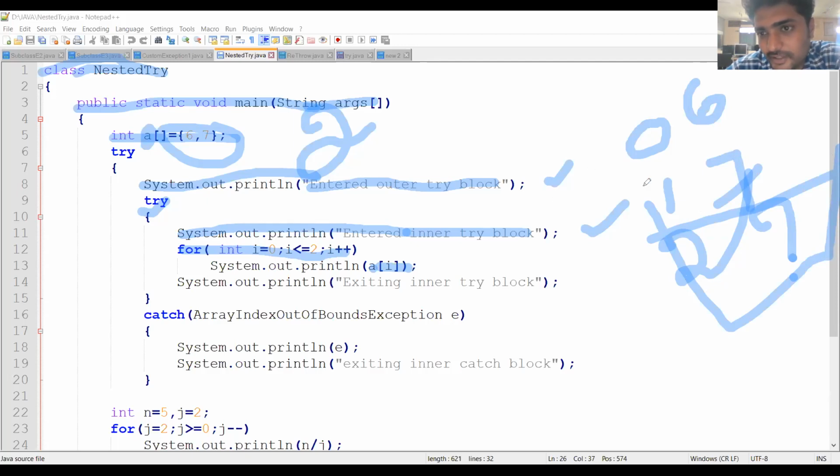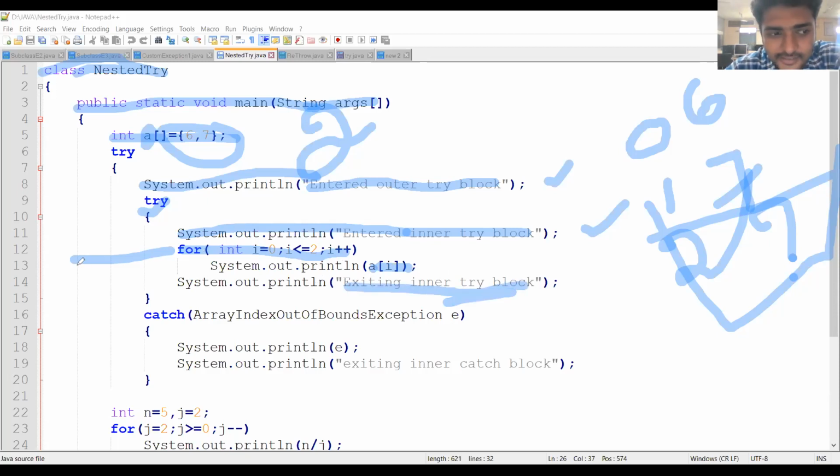Here array elements are 2, but array index is given up to 3. That means it raises some exception. If it doesn't raise the exception, that means if the loop is I less than or equal to 2, then this will be printed and exiting the inner try block. Exiting the inner try block.